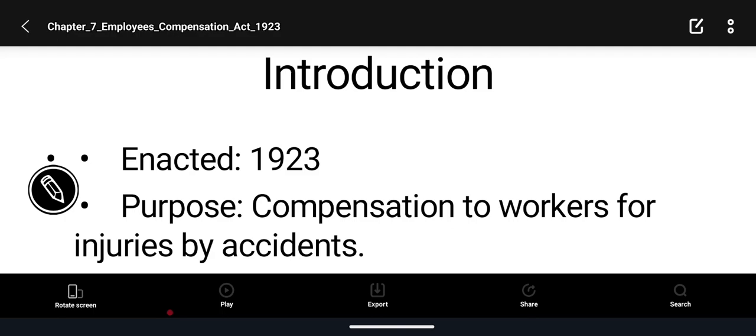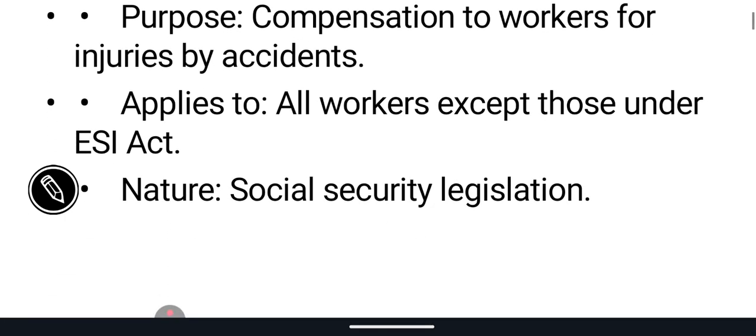Whenever a worker is working in the factory, for the safety of his or her future, if any kind of calamity happens to him, whether man-made, accidental, or natural, the company will provide him compensation. According to this Act, he will get compensation because of injuries and accident. Next, it applies to all workers except those under the ESI Act. Nature: social security legislation.